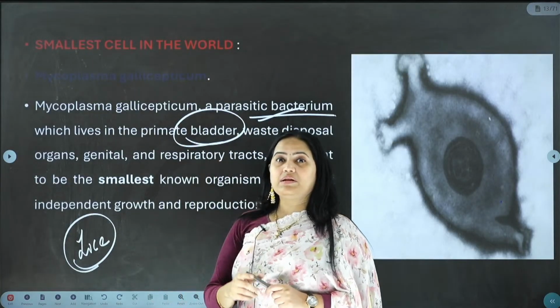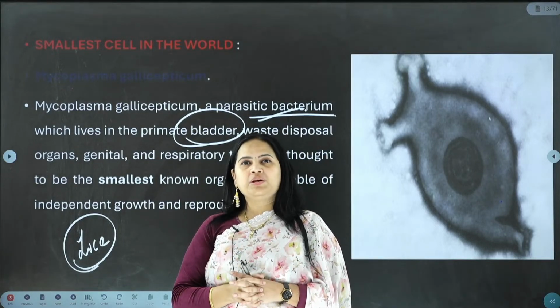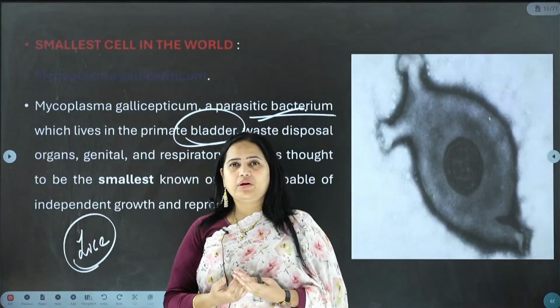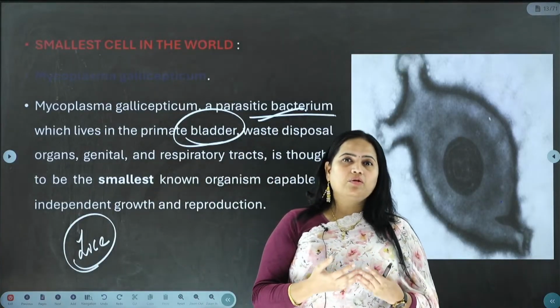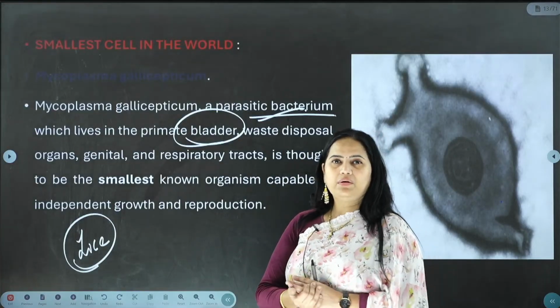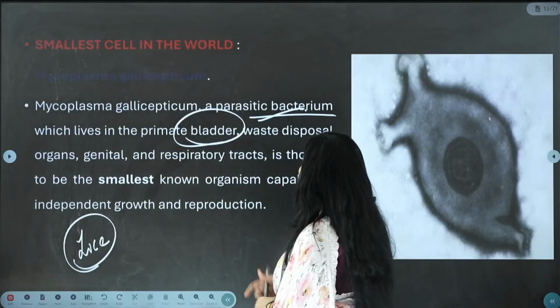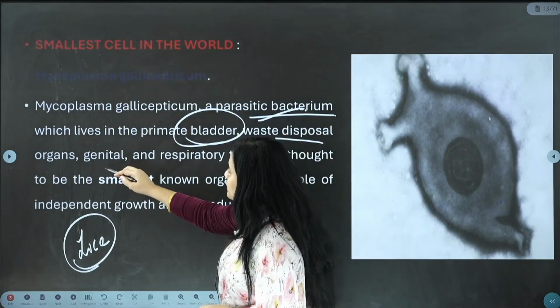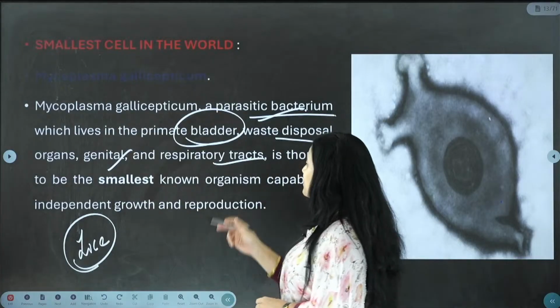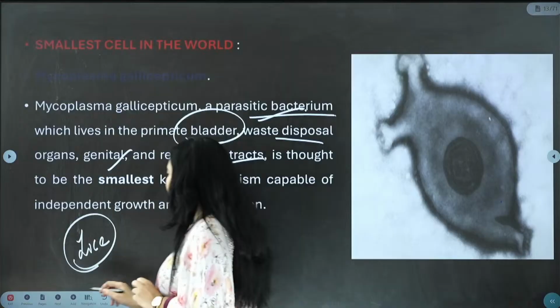What do you mean by primates? There is altogether a new chapter in Anthropology paper number 1, primates. We are part of primates. Chimpanzee, gorilla, monkeys, gibbons, langurs, all of us are part of the primate family. They are present in the primate bladder, waste disposal organs, genitals, and respiratory tracts, and they are called the smallest cell in the world.